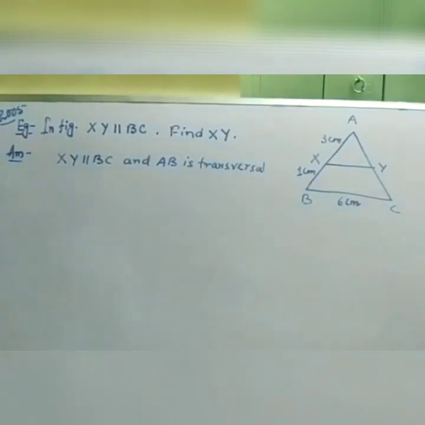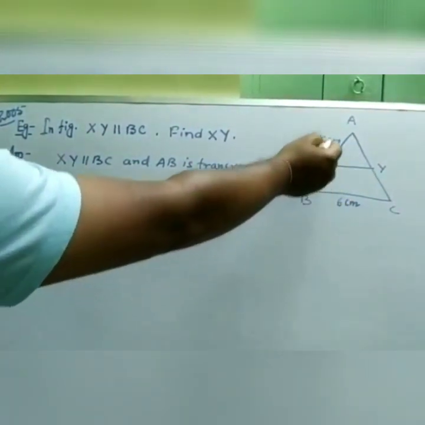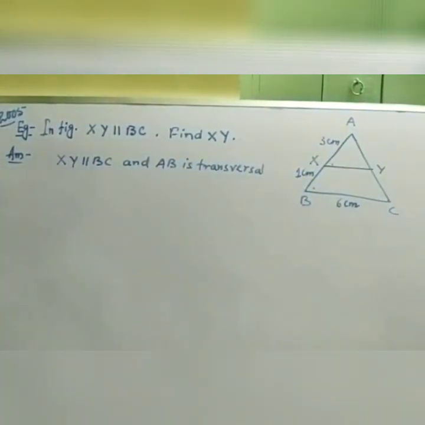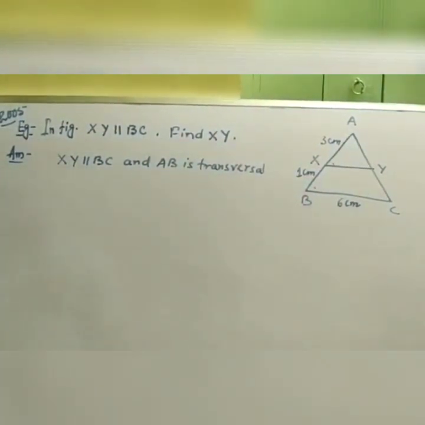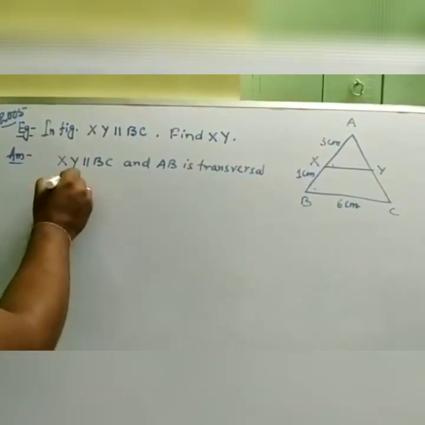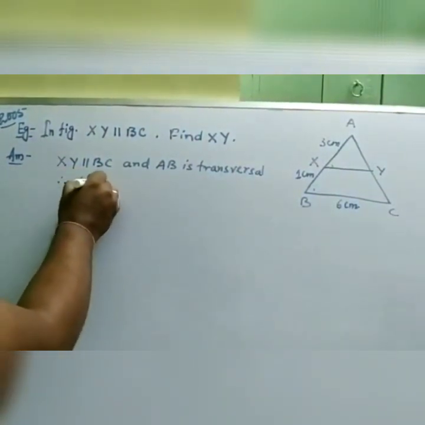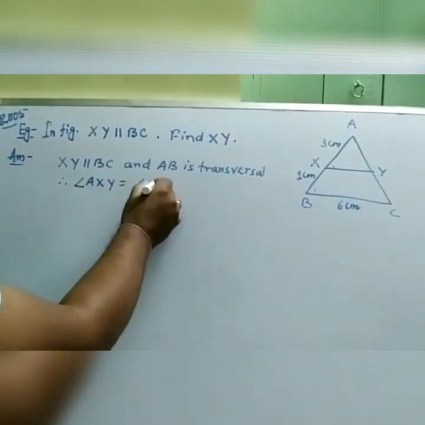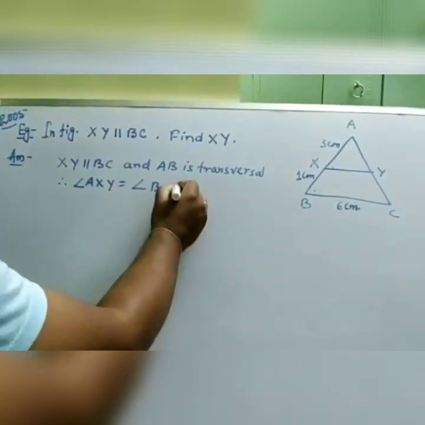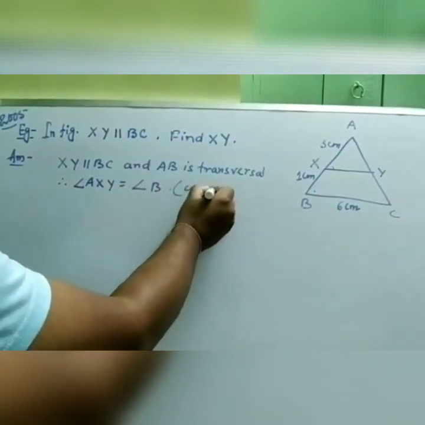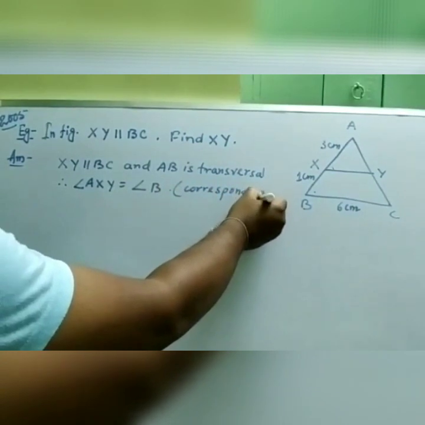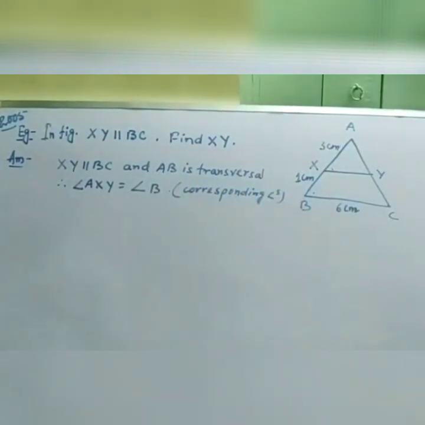If these two lines are parallel and AB is transversal, then this angle and this angle are corresponding angles, and corresponding angles are equal. So we can write, therefore, angle AXY equals angle B. They are corresponding angles.